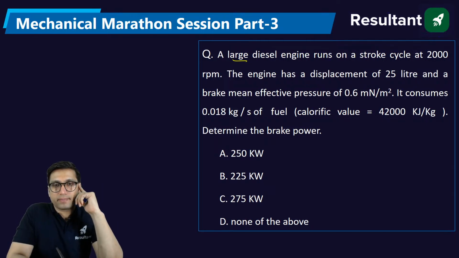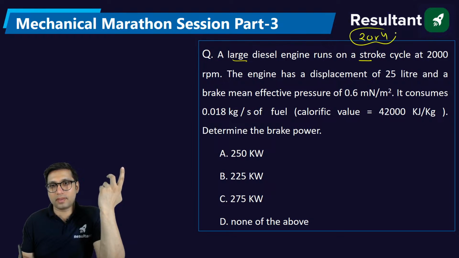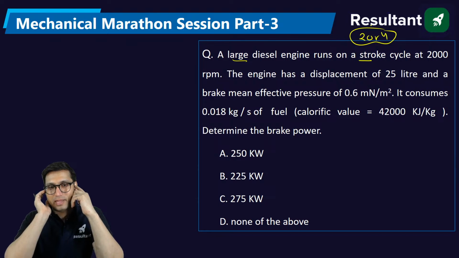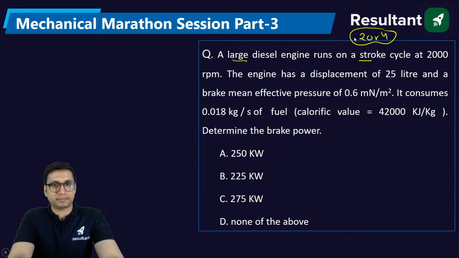Now see this question. A large diesel engine runs on a stroke cycle. Stroke cycle is written, but which stroke cycle is not written? 4 or 2 stroke? So the question is 2 or 4. It's not given. Now that has to be checked by me. Let me check. For now you can assume 4 stroke and solve it. I will tell you whether it is 2 or 4 stroke in a few seconds.